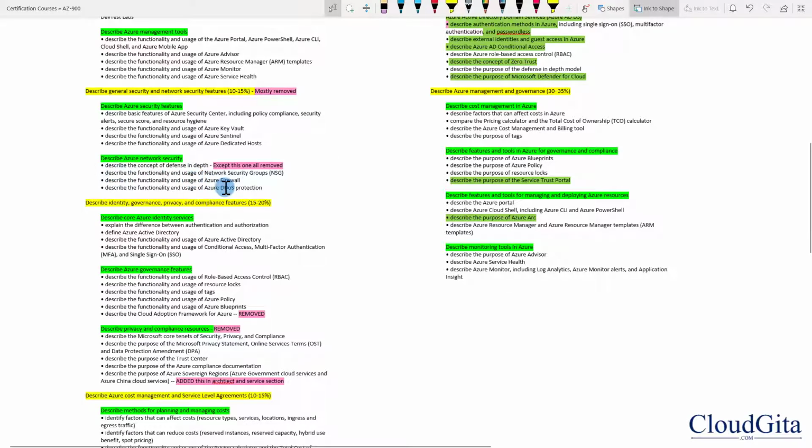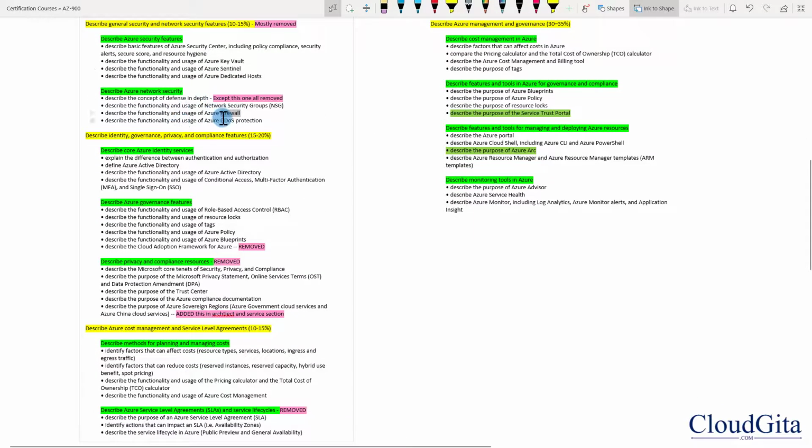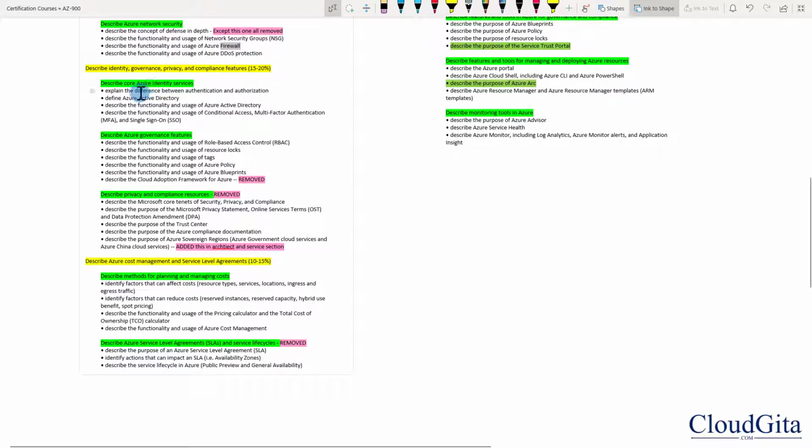And this makes sense also because at the fundamental level, you don't really need to know about the Key Vault and Sentinel service and firewall. So I believe this was a good change to remove these advanced topics here. Now, otherwise, identity service, we have everything which was there before, but we added a lot more content, which I'm going to show you in a minute.